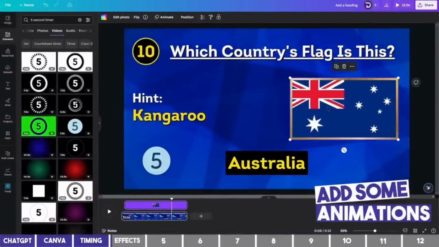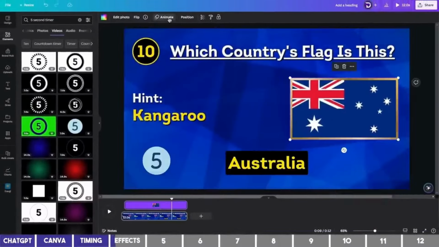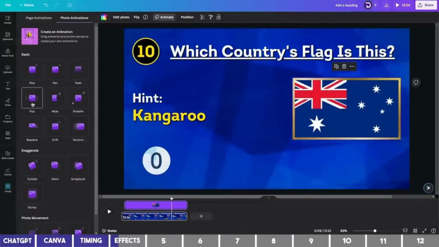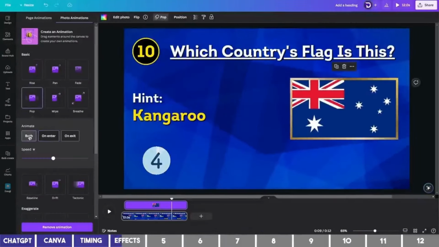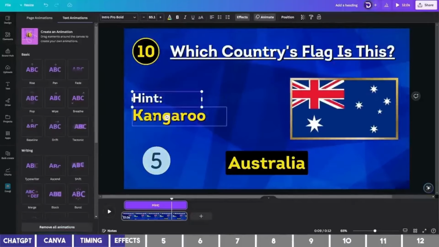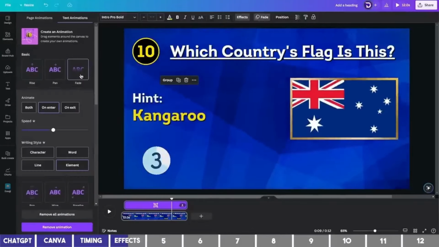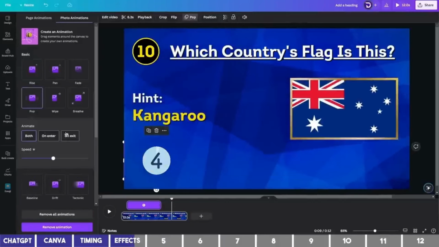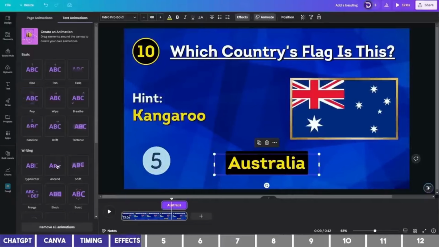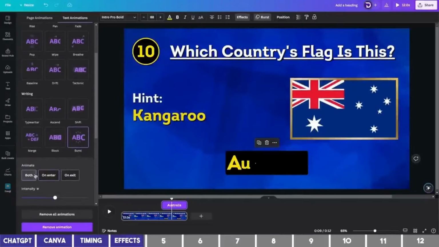So let's add animations to the objects by clicking on Animate at the top. For the flag, we can select Pop and leave it on both Enter and Exit. Then for the hint and kangaroo, we can add a fade animation and leave it on both. And for the timer, we can choose the pop animation and leave it on both as well. Lastly, for the answer, let's select Burst on both the Enter and Exit.